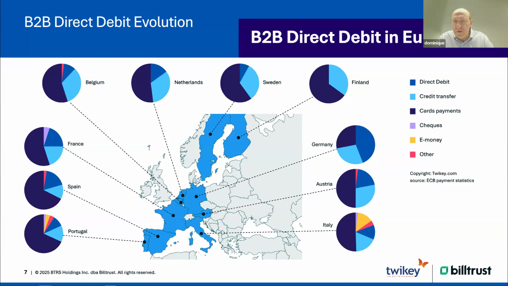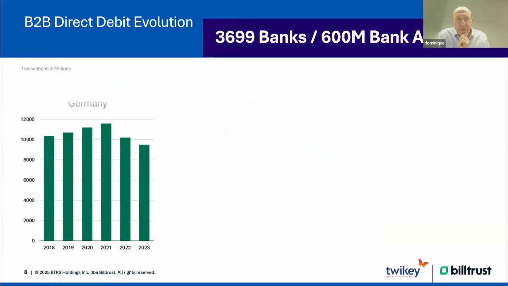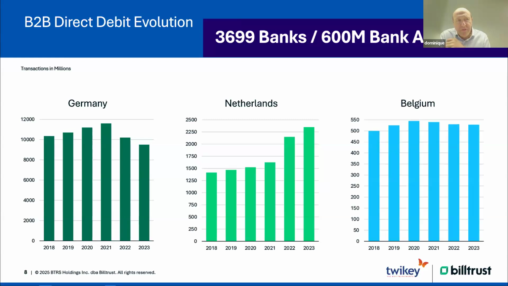Germany is also a country where a lot of cash is still used for the moment, while in other countries, it's really digital. So in the Netherlands, it's a bit more than 20% of the volumes. In Belgium, also around 20%. So every country has its own way of working with direct debits. So you have those different methods.